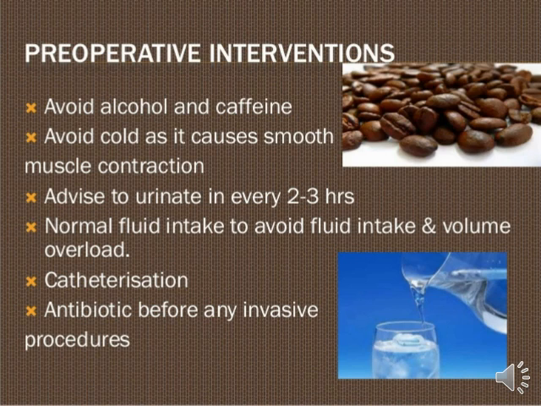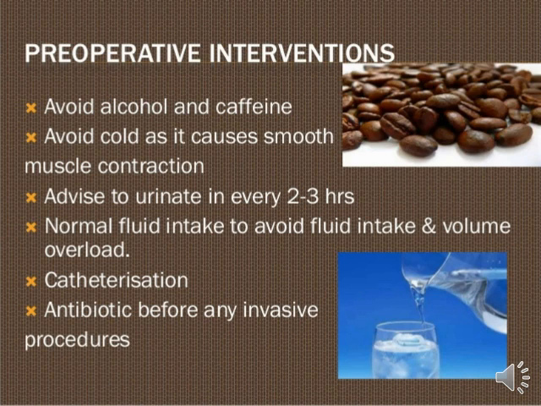That's why it is advised to urinate every 2 to 3 hours, with normal fluid intake to avoid fluid and volume overload, and catheterization, just to manage the urination period during the surgery, and antibiotics before invasive procedures. Okay, so this kind of management is very important before performing the surgery.